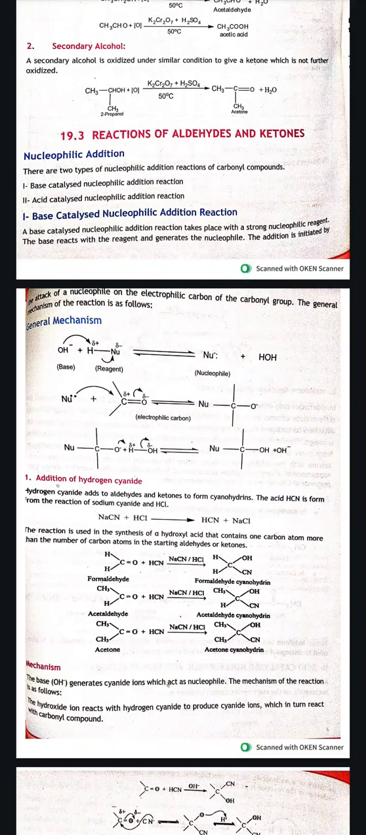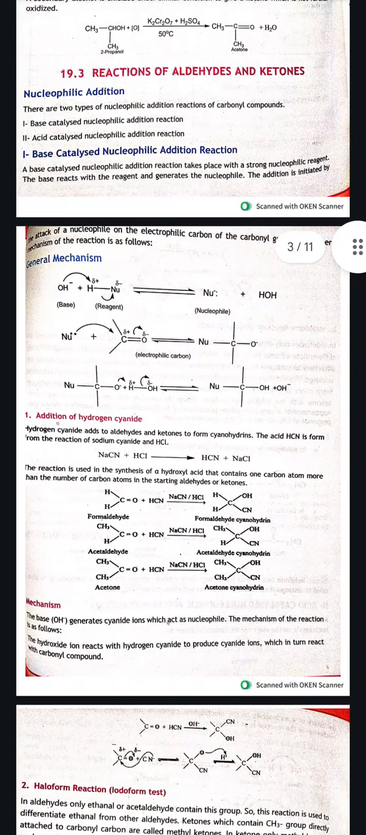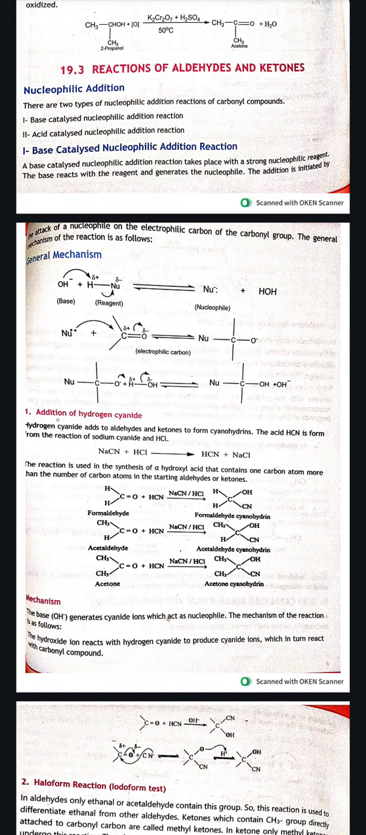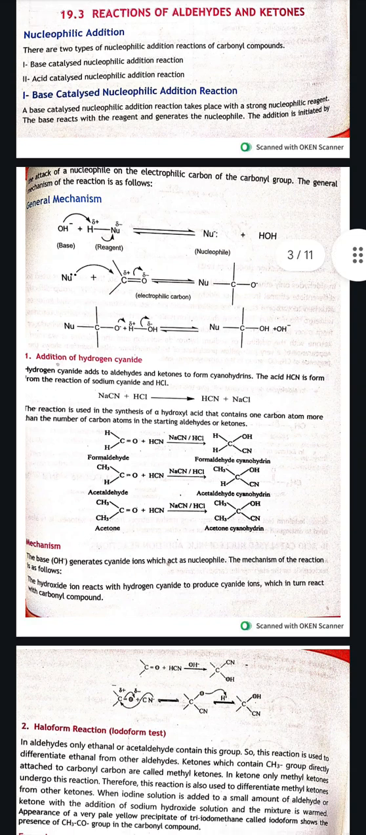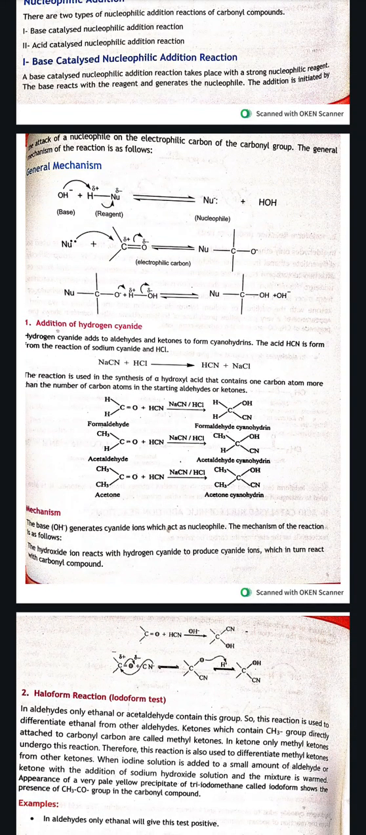Now we will talk about the reactions of aldehydes and ketones. So basically aldehydes and ketones give two different types of reaction: base catalyzed and acid catalyzed. Base catalyzed nucleophilic addition reaction. A base catalyzed nucleophilic addition reaction takes place with a strong reagent. The base reacts with the reagent and generates the nucleophile. The addition is initiated by an attack of nucleophile on the electrophilic carbon. The general mechanism is as follows.